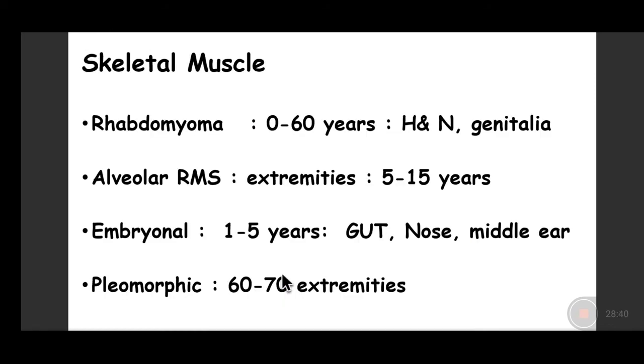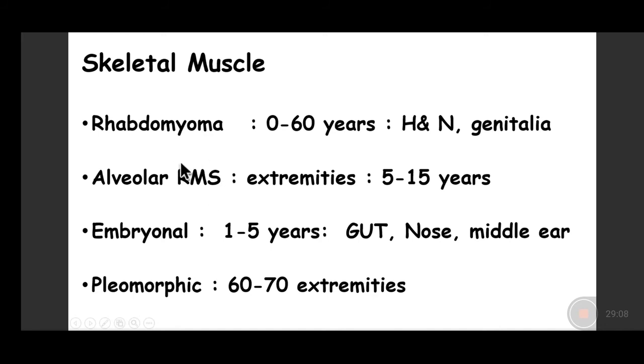Now coming on to tumors of the skeletal muscle bundles. The benign one is called rhabdomyoma, which may occur at any age, usually in the head and neck region or in the genitalia, generally in the scrotum or the perineal regions. They are called genital rhabdomyomas and are formed of normal appearing skeletal muscle bundles in aggregates.